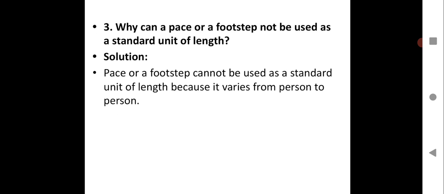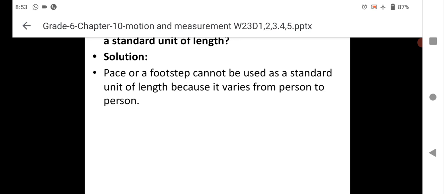Why can a pace or a footstep not be used as a standard unit of length? You have learned about the glitches of using your body parts for measurement, because the body part size will differ from one person to another. That's why this will not be a standard way of measuring. A pace or a footstep cannot be used as a standard unit of length because it varies from person to person. Isn't it, children? Very simple.